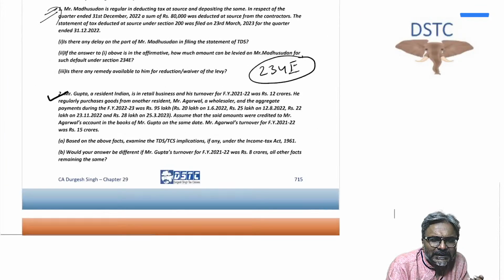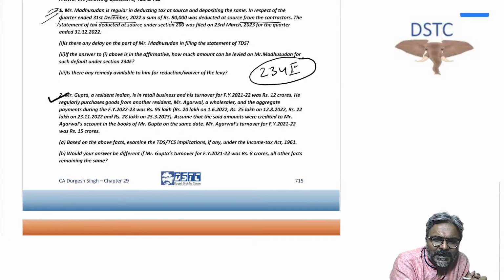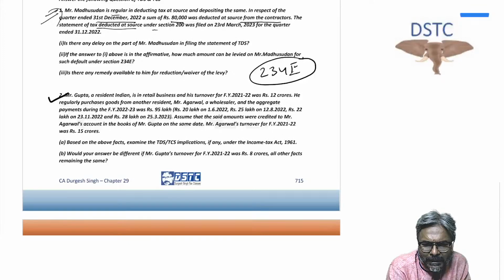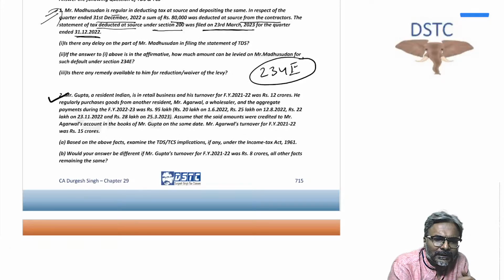Quarterly statement, students, TDS and TCS quarterly statement has to be filed. So this is a question that we all are aware of. So Mr. Madhusudan is regular in deducting the tax at source and depositing the same in respect of quarter ended 31st December 2022. A sum of rupees 80,000 was deducted at source from the contractor. The statement of the tax deducted at source under section 200 was filed on 23rd of March 2023 for the quarter ended 31st of December.